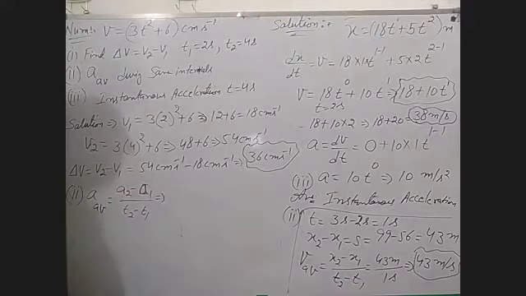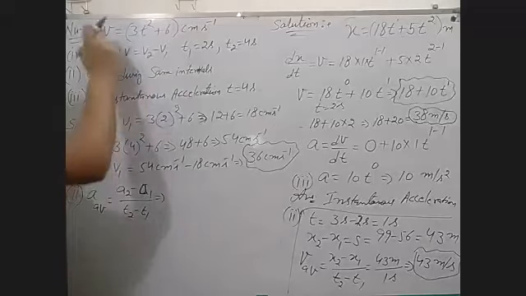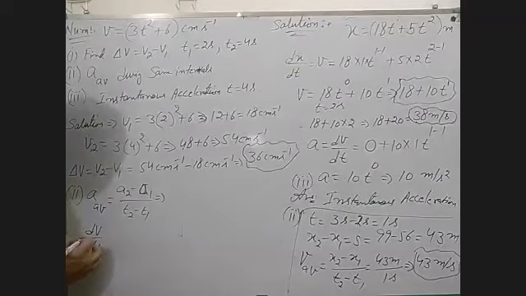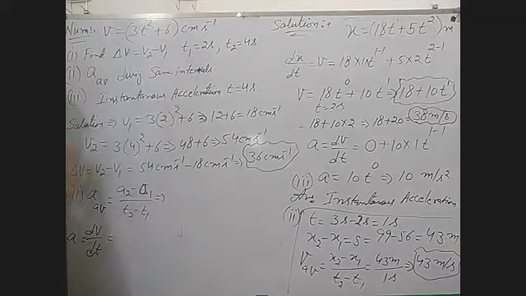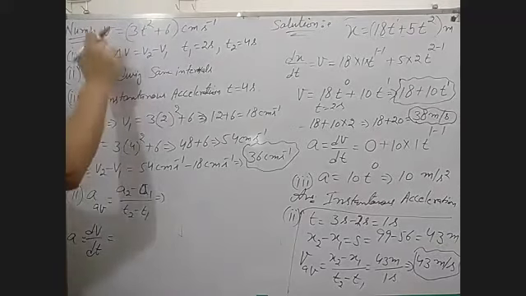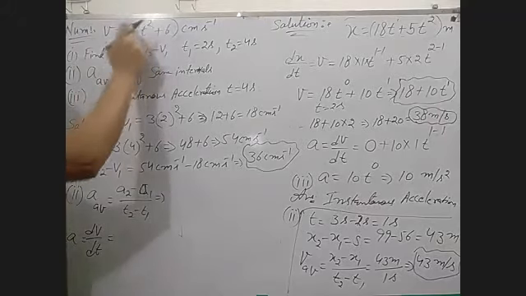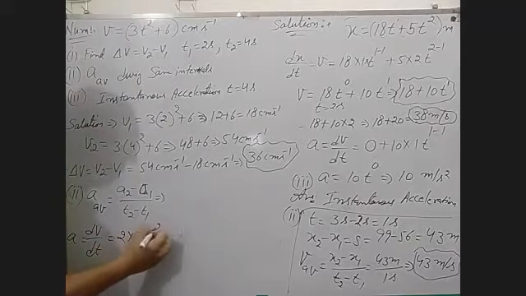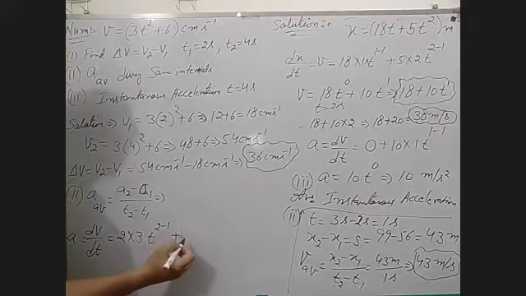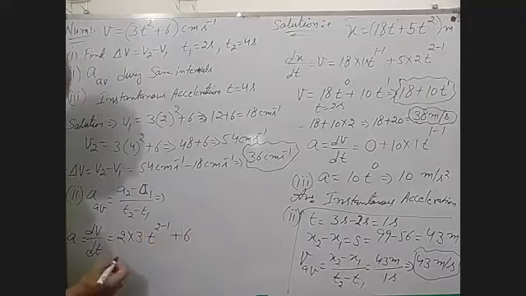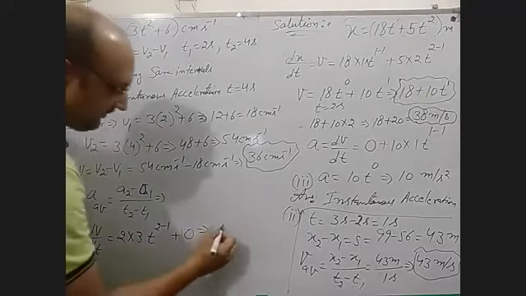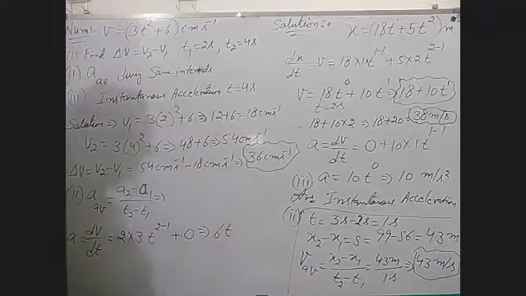Now, what is the value of A2 and A1? There is no value of A given. Now, differentiating this equation, dV by dt is equal to what? Acceleration. And what is the differentiation of this equation? dV by dt is A. Okay. Now, differentiation of this equation: 2 comes here, 2 3s are 6, T power 1, the power will be less by one number. Now 6, the differentiation of 6 is 0. Now this equation becomes 2 3s are 6, T power 1, only.